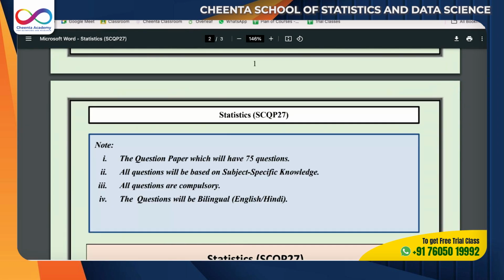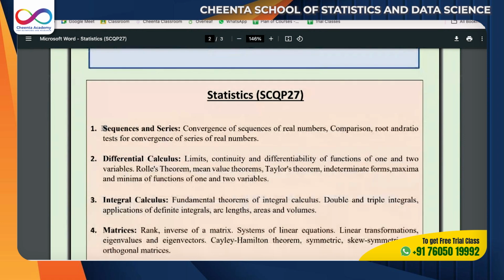So if you observe, you will see again for statistics people, sequence and series. This is something that is not there in CMI and ISI MSQMS syllabi, and I will tell you why. This is real analysis. Now, why is real analysis important for statistics and all these things? Because sequence and series first tells you the basic idea of a limit. Okay, the whole calculus is based on limits, right? If you remember the calculus from 11 and 12, the whole thing is based on limits. And sequence and series is a different, sequential way of looking at limits.